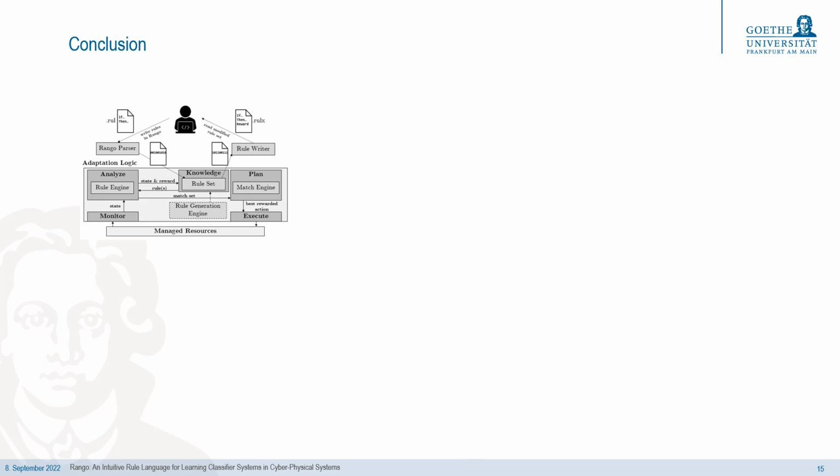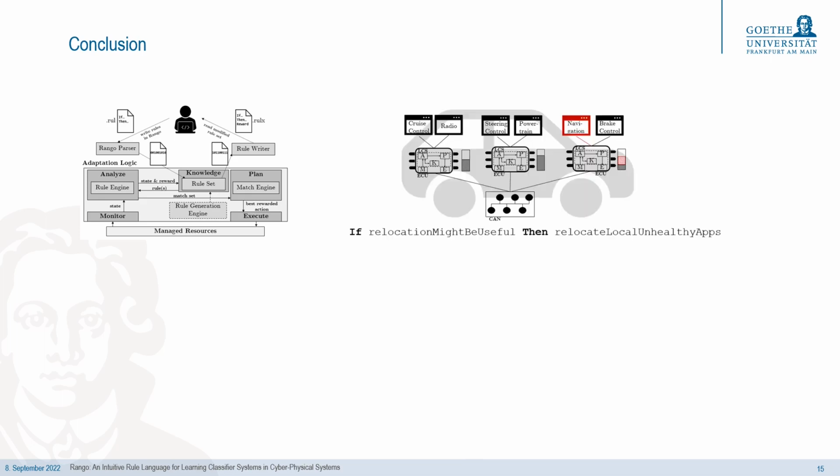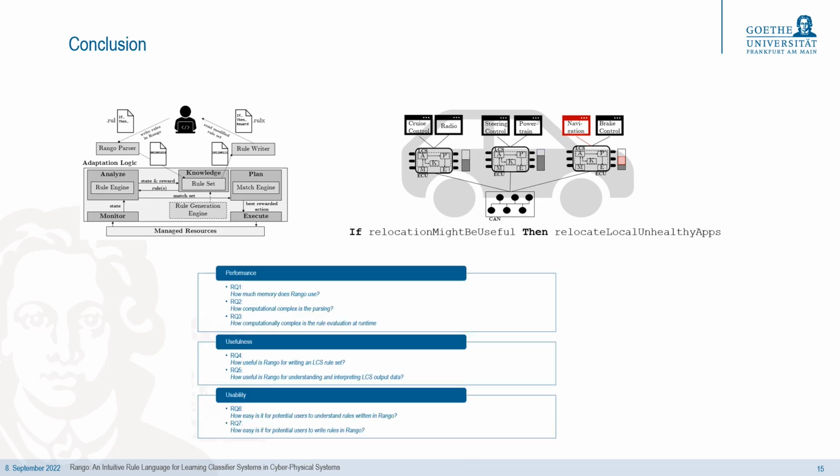Afterwards, Rango's features were described by applying it to a simplified automotive use case. Finally, I presented some results of our extensive evaluation, which proves that Rango introduces only marginal memory and computational overhead, is perceived as useful by learning classifier system experts, and is intuitive and therefore usable even to non-experts.